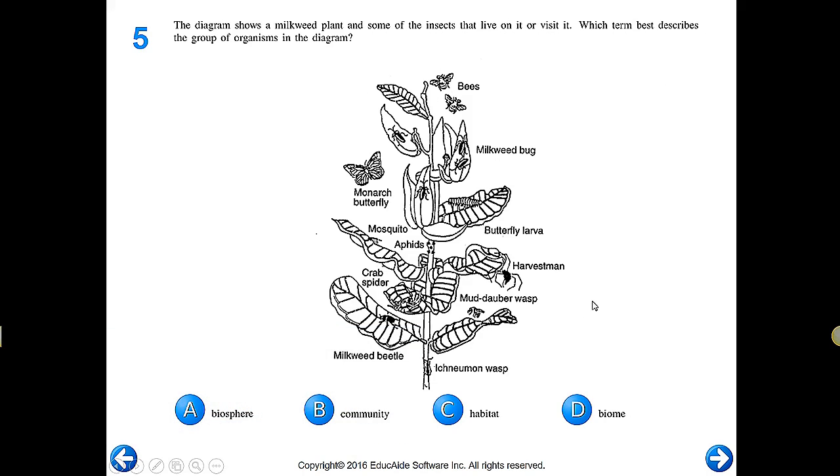The diagram shows a milkweed plant and some of the insects that live on or visit it. Which term best describes a group of organisms in the diagram? So all of these together, we're not talking a biosphere because it's only a small area. Community, remember, is all the living things in a given area, so that would be all these living things. A habitat is just a non-living thing, and a biome is much bigger than a community. So the answer is B.